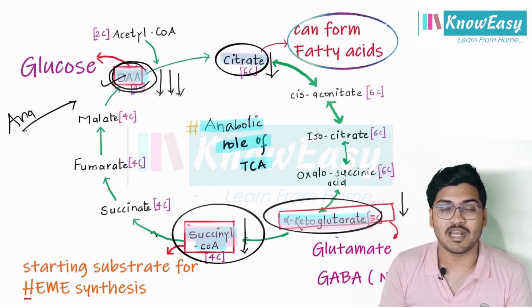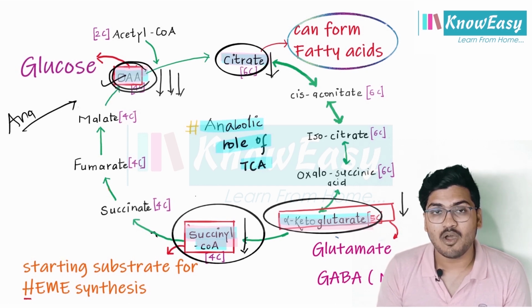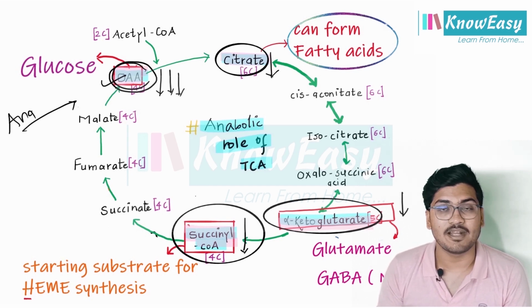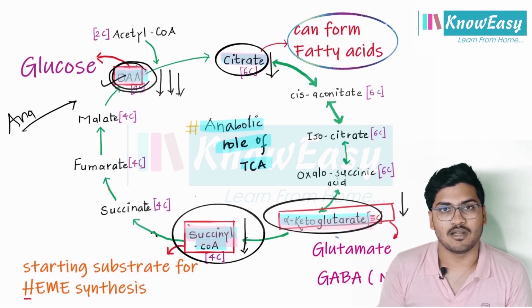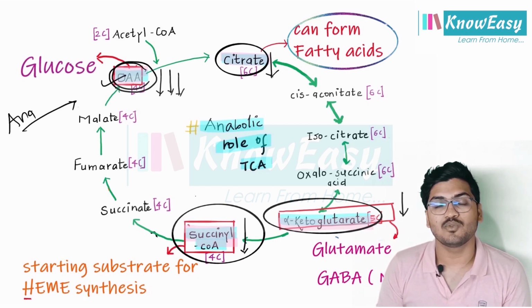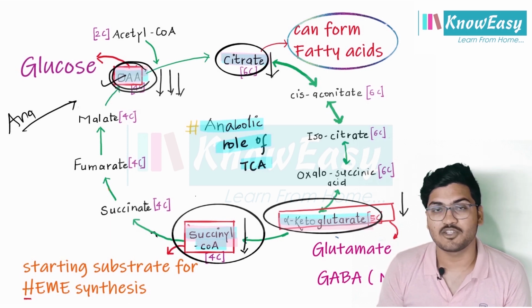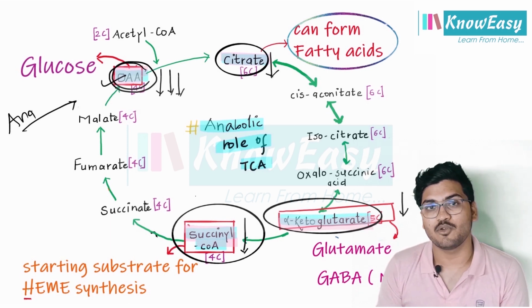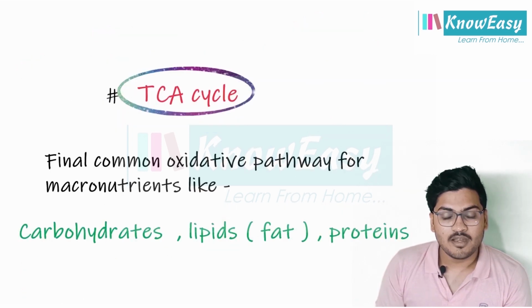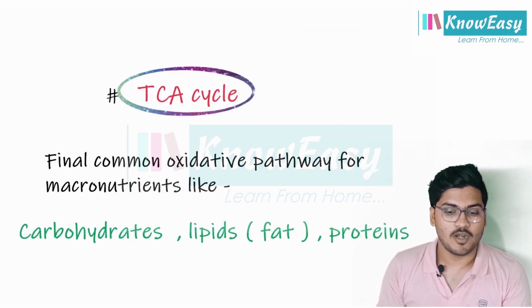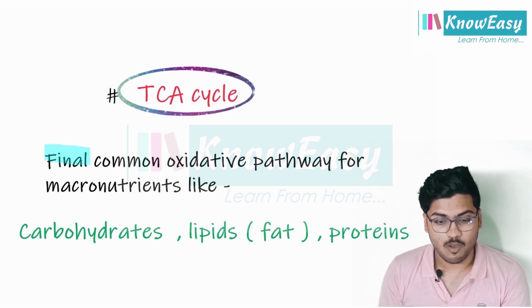So what is the function of anaplerotic reaction? Whatever oxaloacetic acid, citrate, alpha ketoglutarate and succinyl-CoA has been used to make some molecules, it fills them up, bringing their quantity back to the normal position. So those reactions are called anaplerotic reactions. We will not go into detail about the anaplerotic reaction. This is just an idea about anaplerotic reaction. Clear to you?